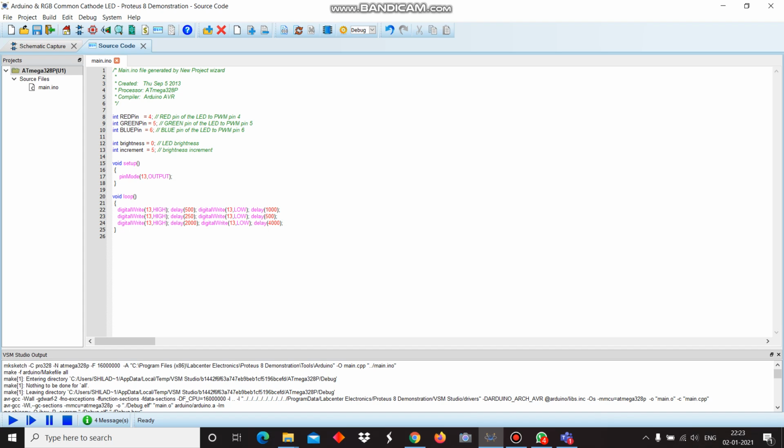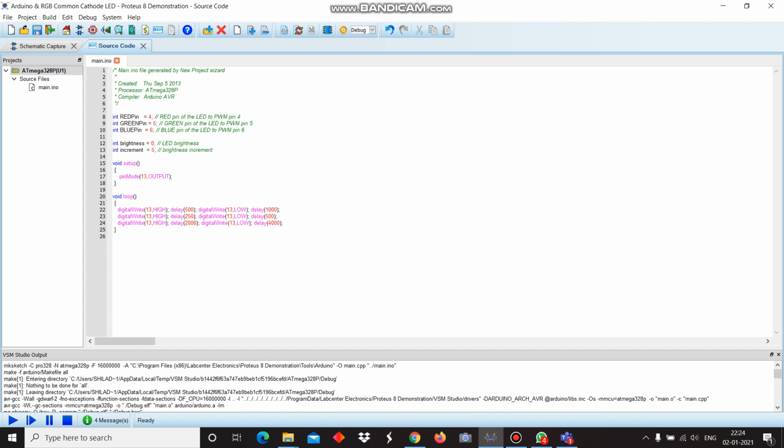That is, for the first part of the wave, the on time is 0.5 seconds. So here it is 500 milliseconds. Then again, after a delay of 1000 milliseconds or 1 second, for this time the wave will remain off.